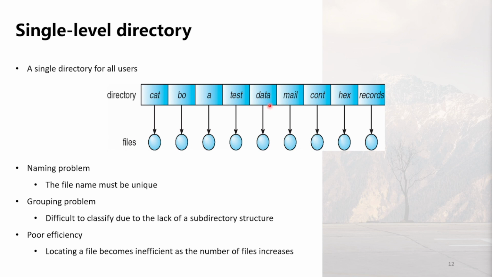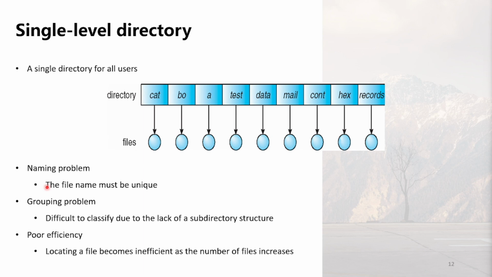test, data, mail, count, hex, records, which are all hanging from the directory level, indicating that they are all at the same level. The user cannot segregate files by user or category. Here are some issues with a single-level directory.